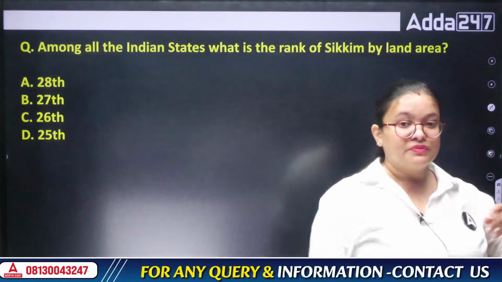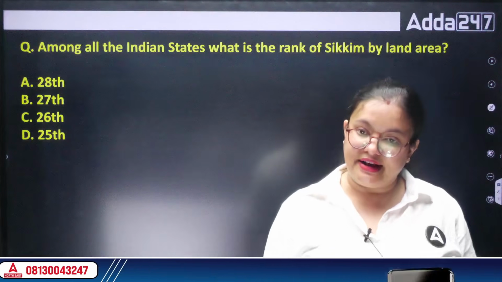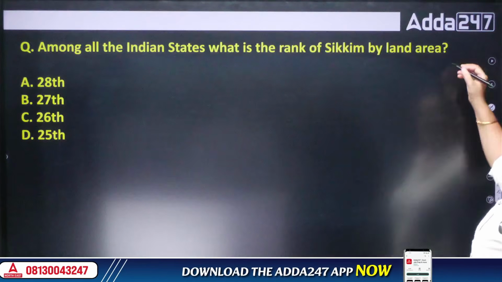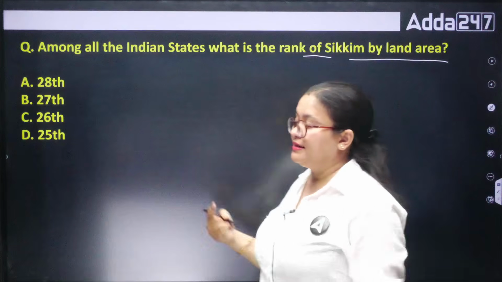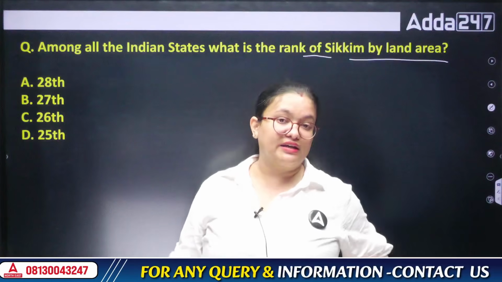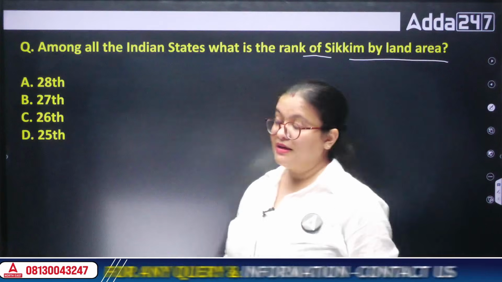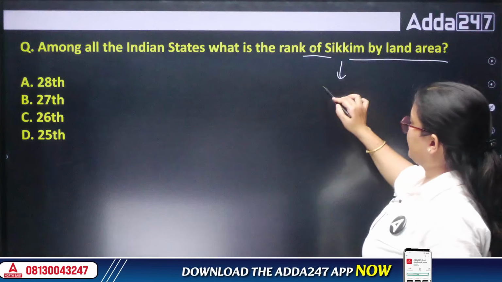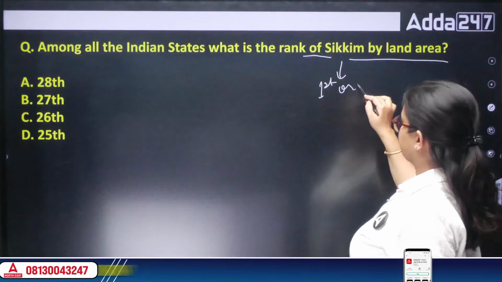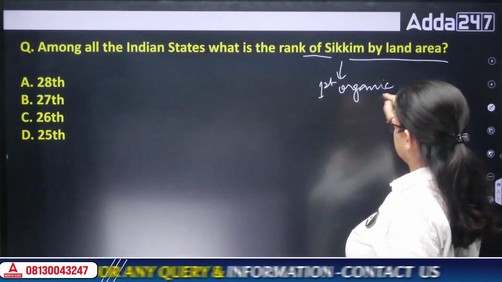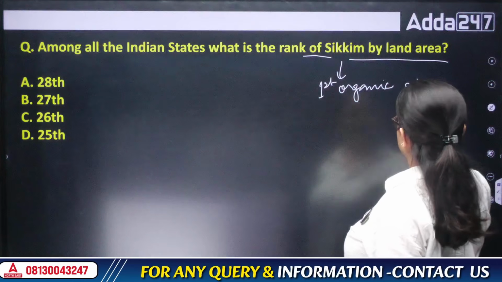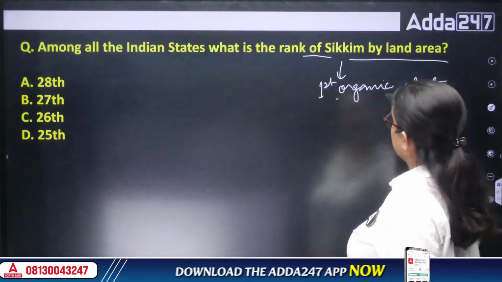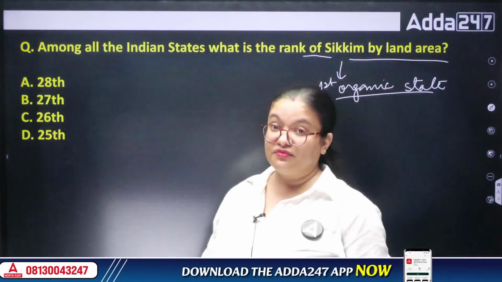Next question: among all the Indian states, what is the rank of Sikkim by land area? This is also one important question. One thing I think you all are aware of, those who are giving exams from Sikkim: Sikkim is the first organic state of India. You can also be asked in what year Sikkim was declared the first organic state.